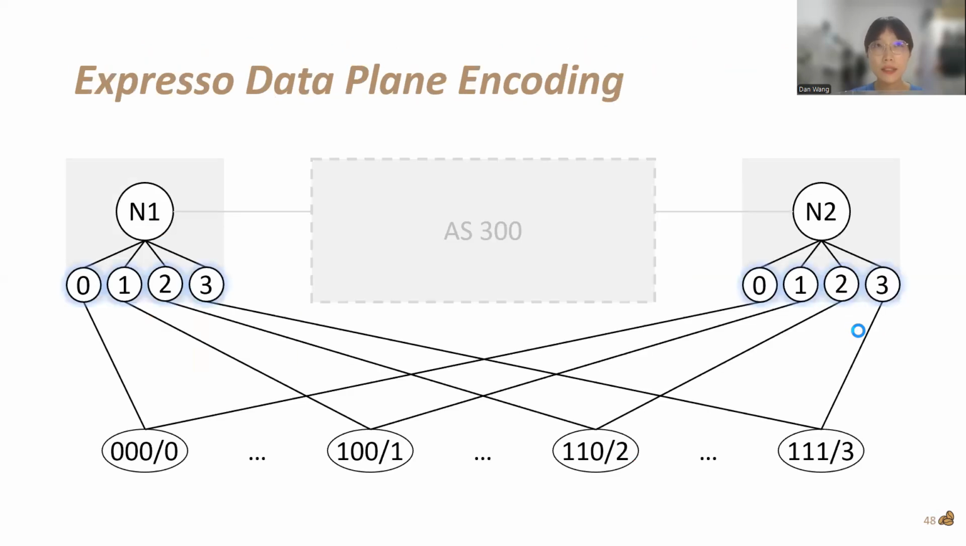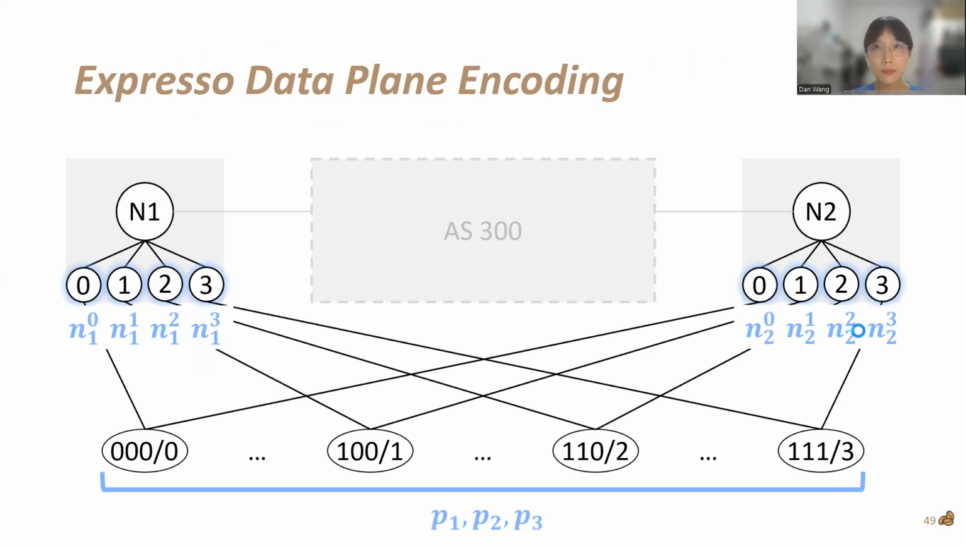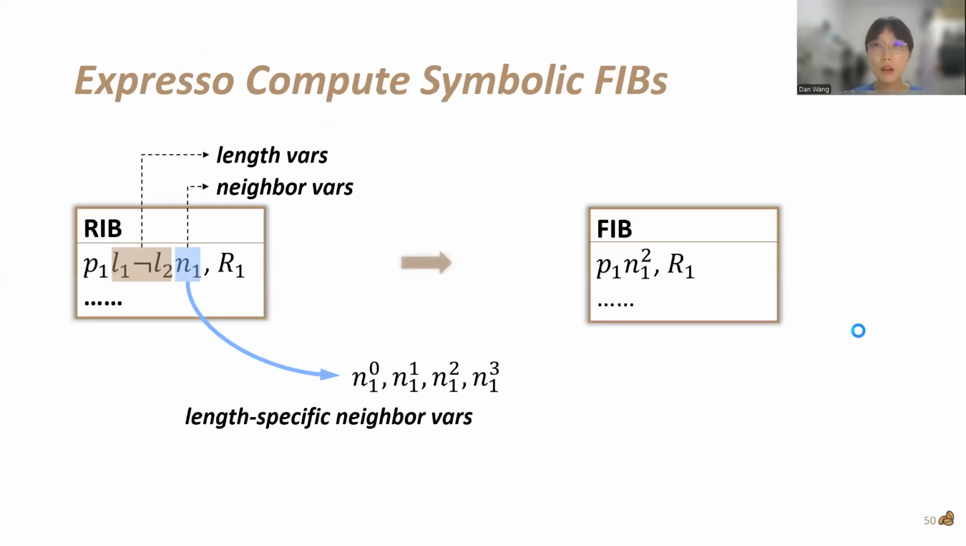As a result, in the data plane, we add a dummy node for each neighbor and prefix length. Then we use IP address variables and length-specific neighbor variables for encoding. Accordingly, when computing FIBs, we have to convert control plane length and neighbor variables into data plane length-specific neighbor variables. And in this example, lowercase n1 is converted into 4 new variables. However, as L1 neg L2 indicates prefix length 2, only n subscript 1 superscript 2 is needed.